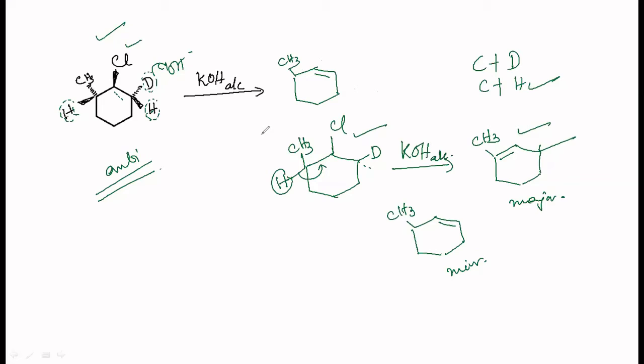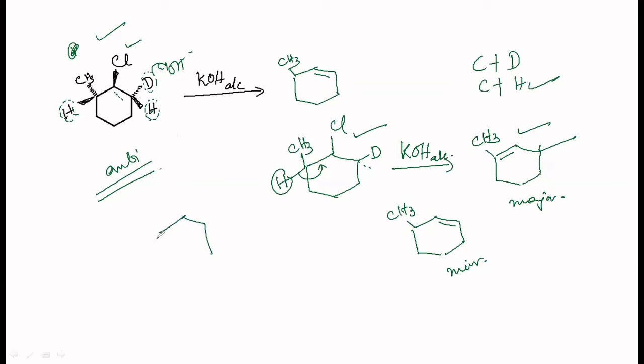Okay, any doubt here? If you have any doubt, you can ask me. I will explain it once again, not a problem. Very important concept. Hope it is easy to understand, not difficult also. You should look for the hydrogens which are anti to each other. Anti to each other means one should be to the front, another one going behind, isn't it?